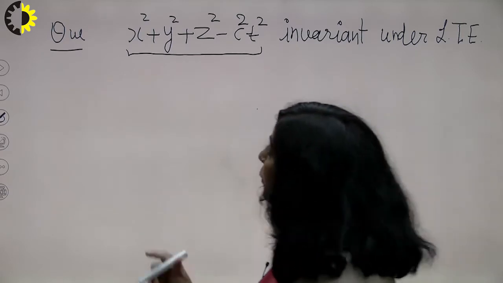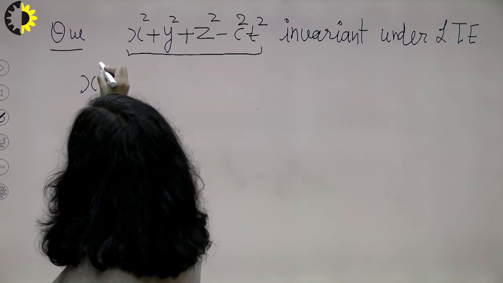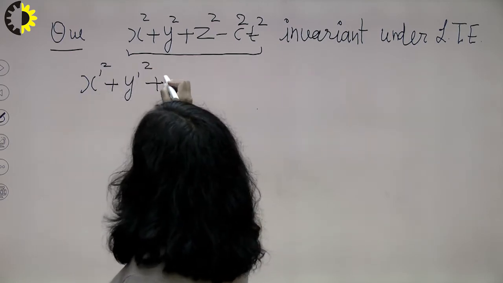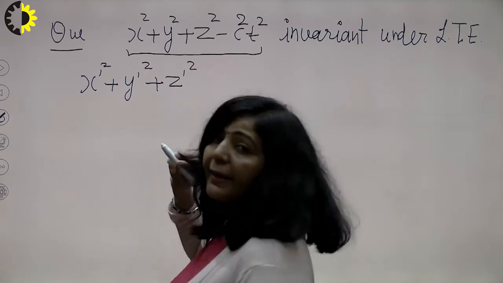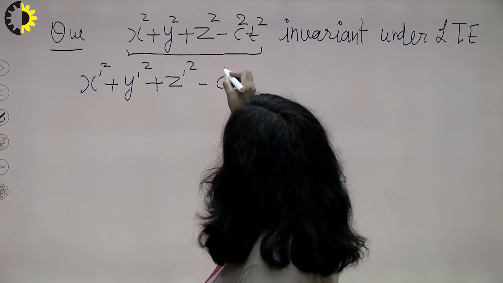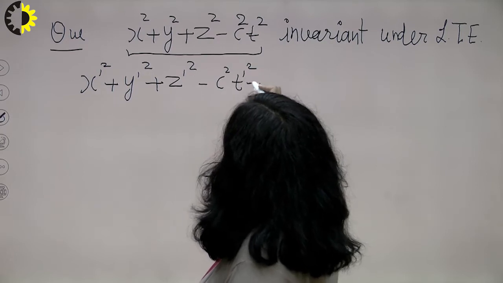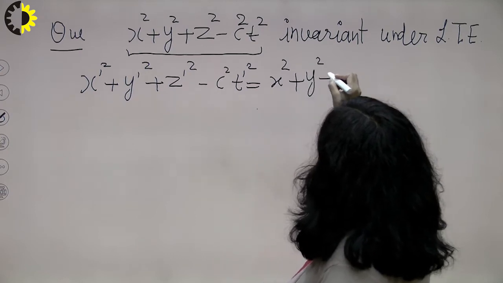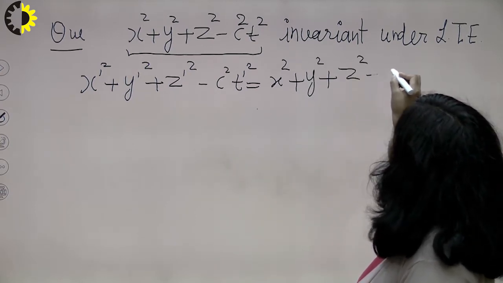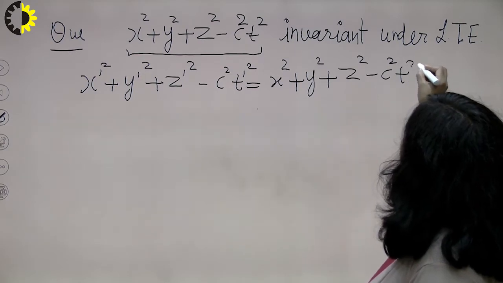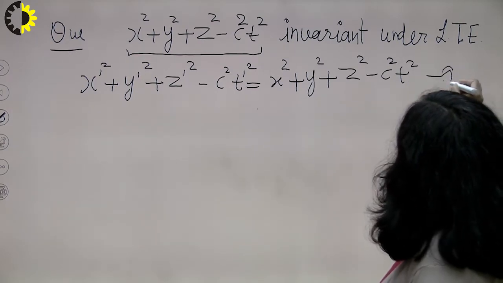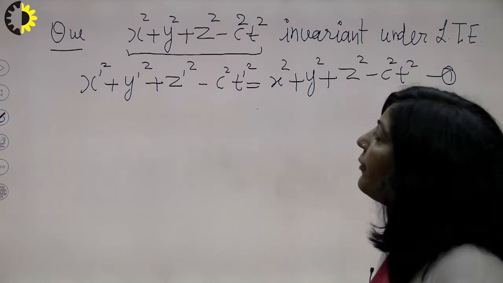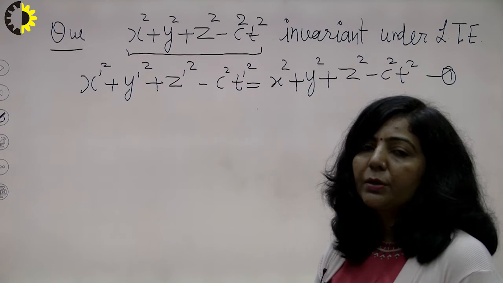It means you have to prove that x dash square plus y dash square, I am writing this space-time interval in the S dash frame, plus z dash square minus c square t dash square is equal to x square plus y square plus z square minus c square t square. If you can prove this, then you can say this space-time interval is invariant under Lorentz equations.